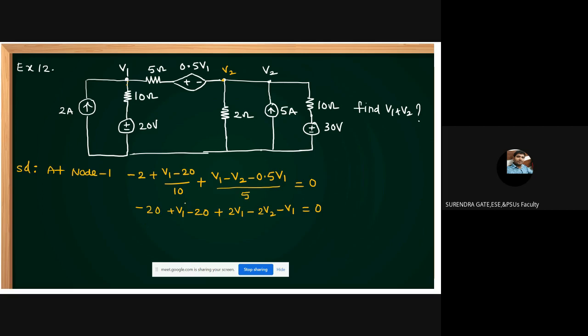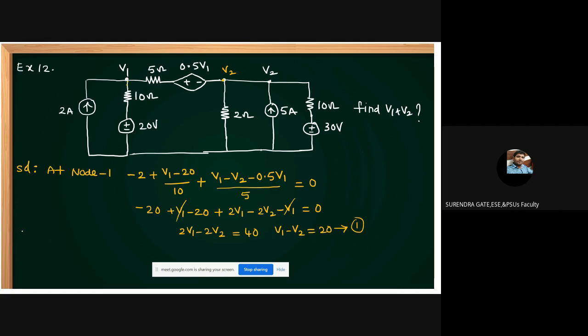Plus V1 minus V1 cancel. This is minus 40. 2V1 minus 2V2 equal to 40. What can you get? V1 minus V2 equal to 20. Is it correct? This is equation 1. V1 minus V2 equal to 20.